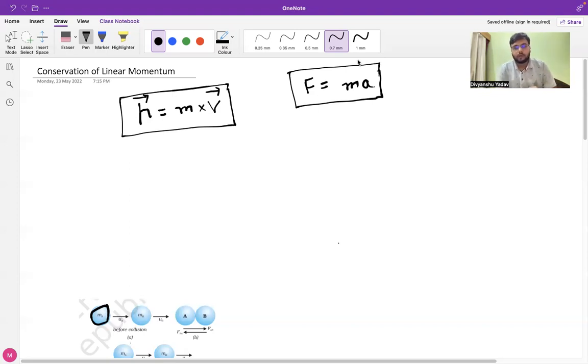Before understanding the concept of momentum, let us take two different cases. In case one, I would be dealing with mass, and in the second case, with velocity. In the first case, suppose there is a table tennis ball and it hits a particular person. The impact felt by the person will be less. It won't have much impact. Whereas if a cricket leather ball hits a person, the impact felt will be much higher.